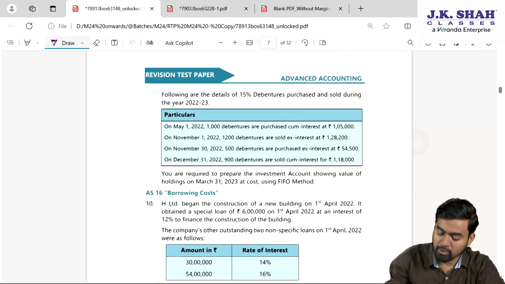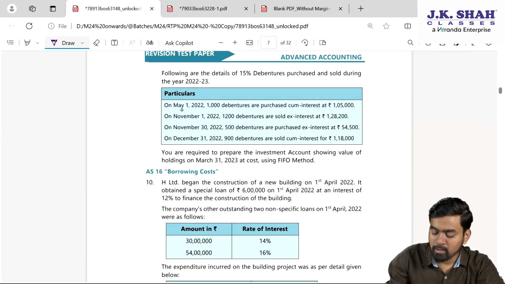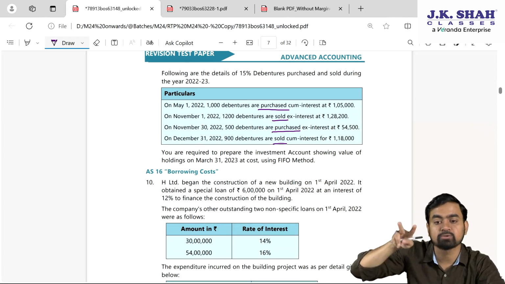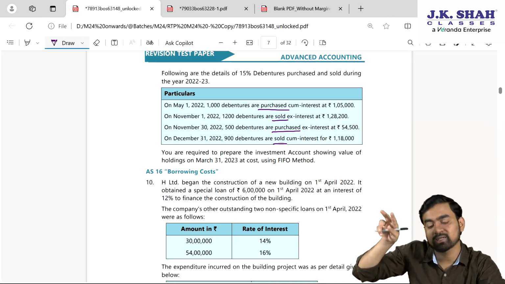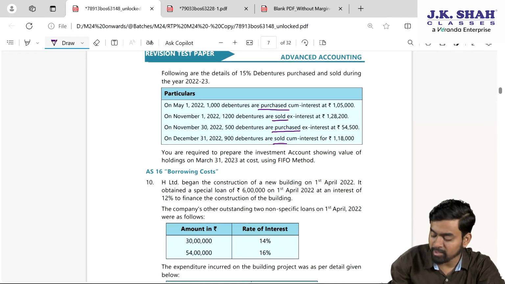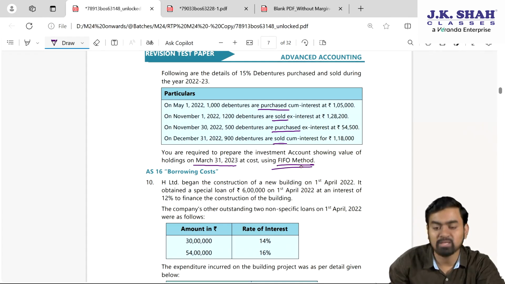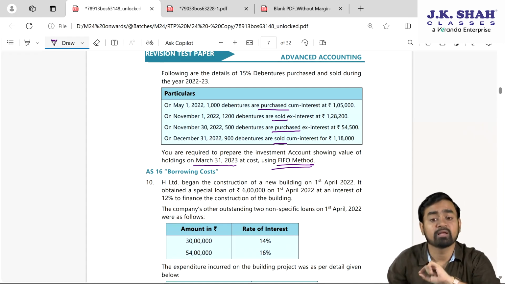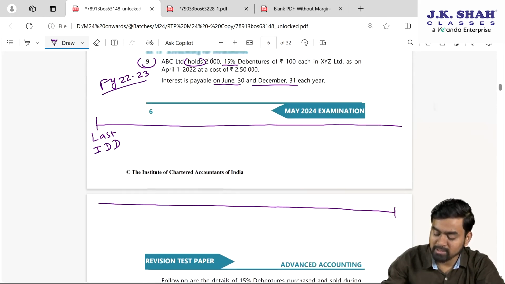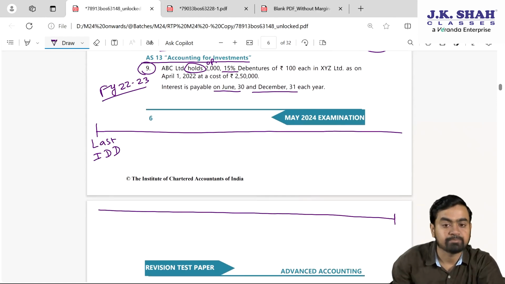Fine. Then following other details are given. There is purchase, sale, and there is cum interest and ex interest. Cum interest means interest is included, hence we need to separate between cost, that is ex interest, and interest. If it is interest, then separately we will calculate interest. You are required to prepare investment account showing value of holdings on 31st March at cost using first in first out method. Okay, so at the time of sale we need to calculate, my dear students, profit or loss. That we will take care of by first in first out method. Come on, we will plot our transactions on this particular timeline. Check.